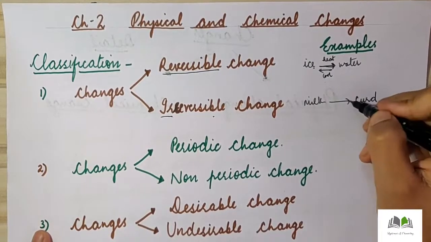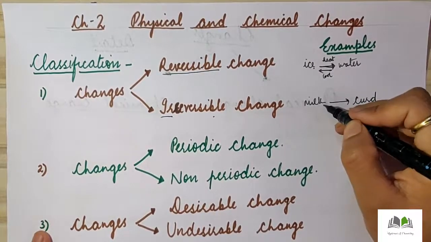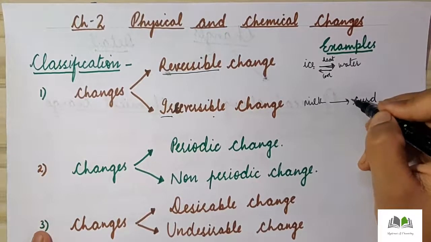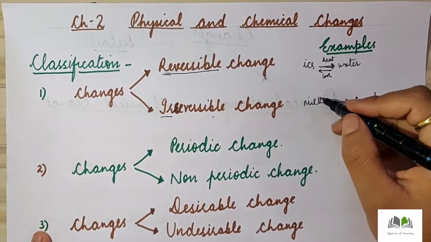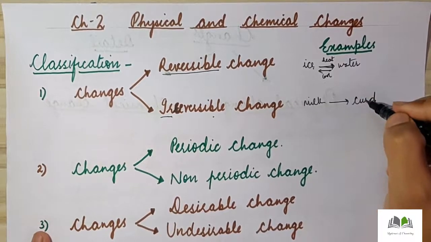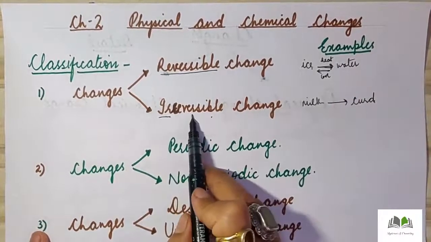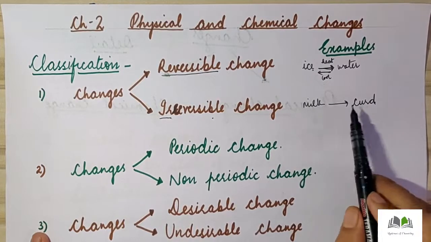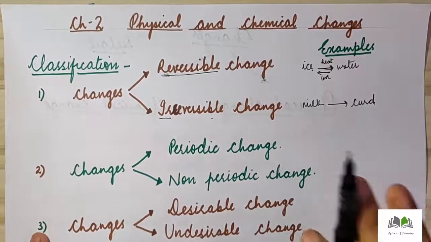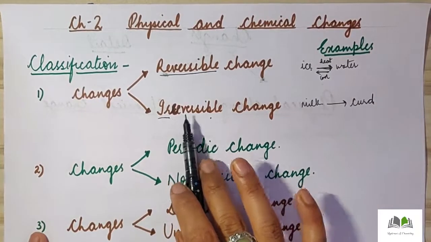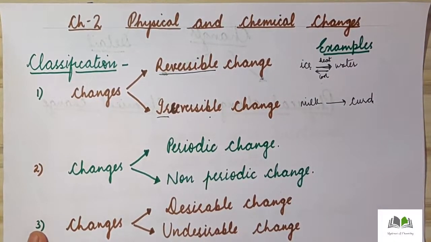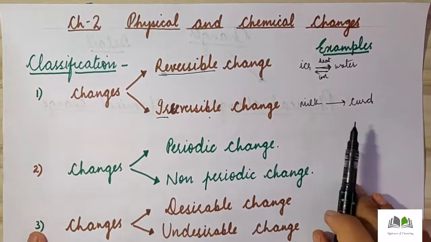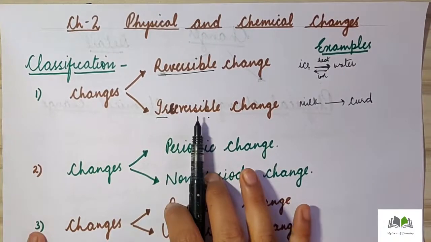So for example, if I am having curd and I want to change this curd into milk, I cannot, because once the curd is formed, it cannot be reversed back by reversing the conditions. Thus we can say that curdling of milk is an irreversible change. Another example is when a seed changes into a plant, the growing of a plant or germination of seed. That is also a type of irreversible change. Why? Because once the seed changes into a plant, that plant can give rise to new seeds, but it will not change back into the seed from which it has originated. So those types of changes are known as irreversible changes.